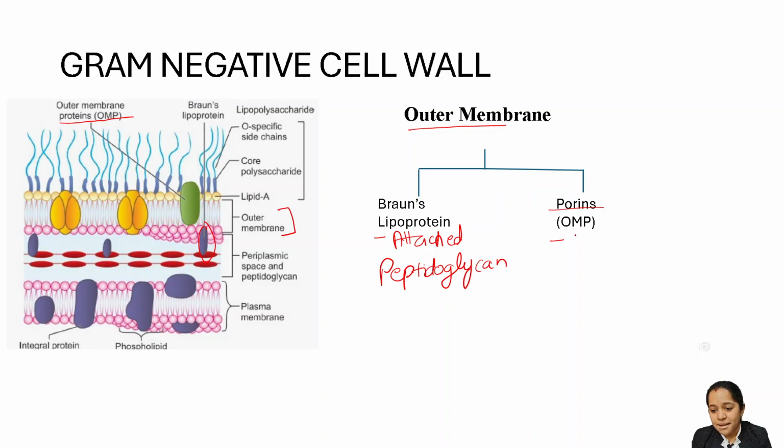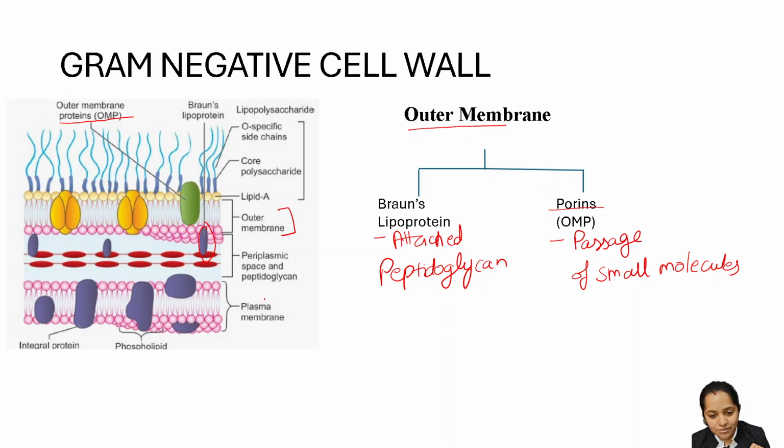They are present because they allow passage of small molecules. ठीक है? Clear? Gram negative का cell wall is a bit more complicated than gram positive. I feel gram positive is very simple. Gram negative has more technicalities. ठीक है?